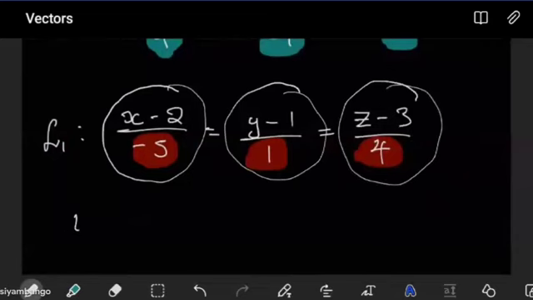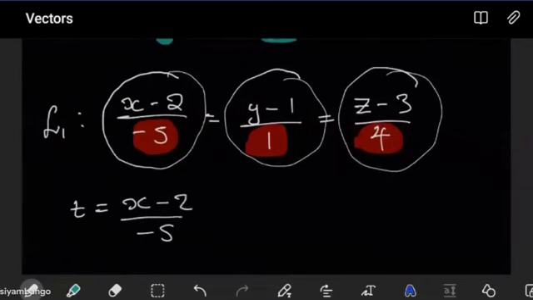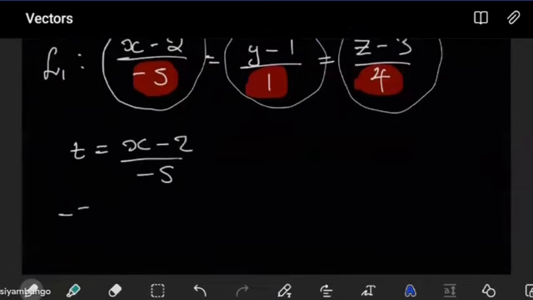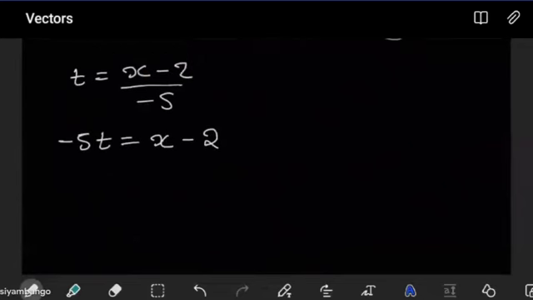So we have t is equal to x minus 2 over minus 5. So that in the end, we have minus 5t is equal to x minus 2. Then make x the subject. The minus 2 goes to the left, it becomes positive. I'll start with x. So this is x is equal to 2 minus 5t. That is a parametric equation, the first one.